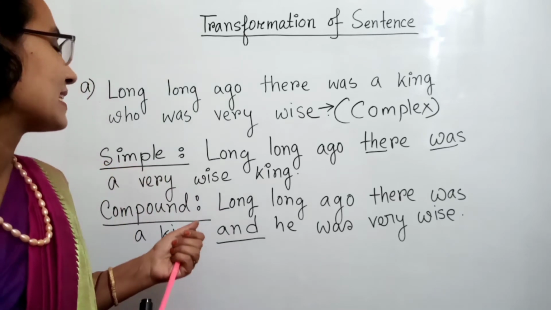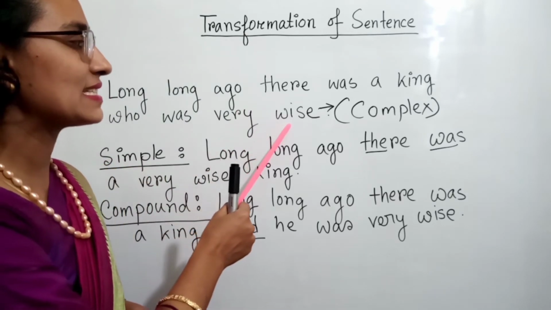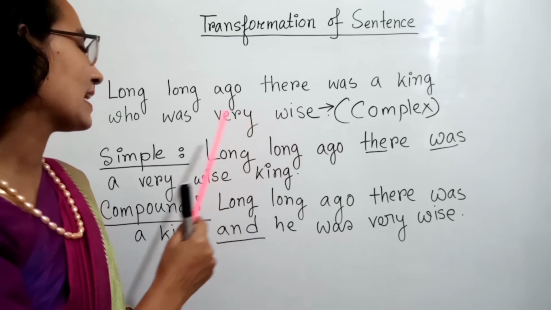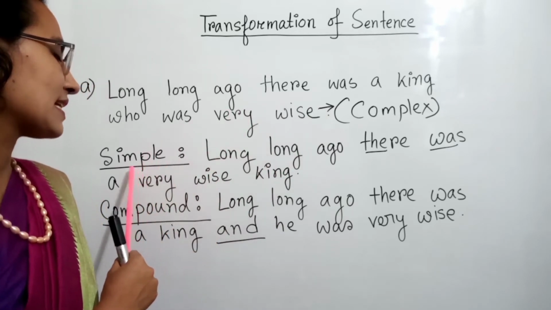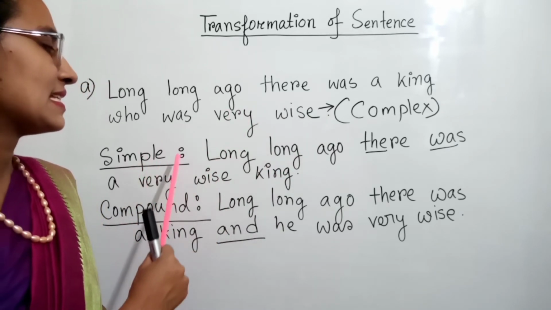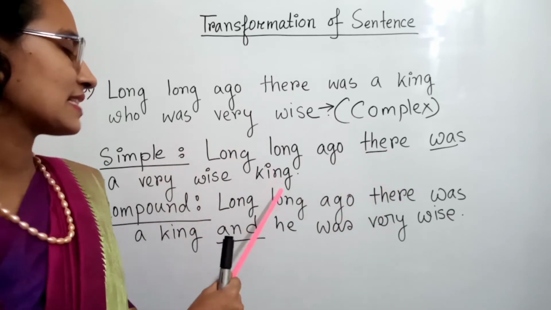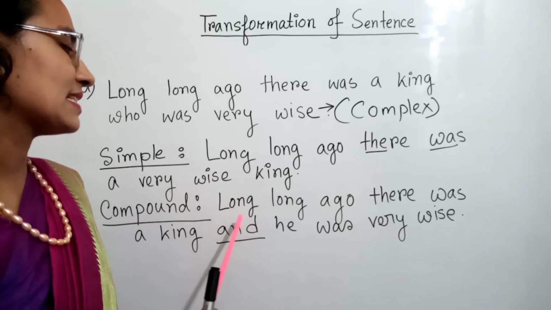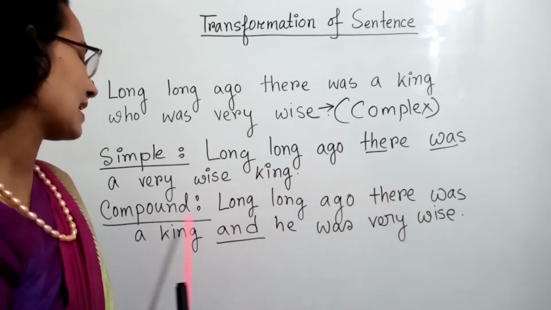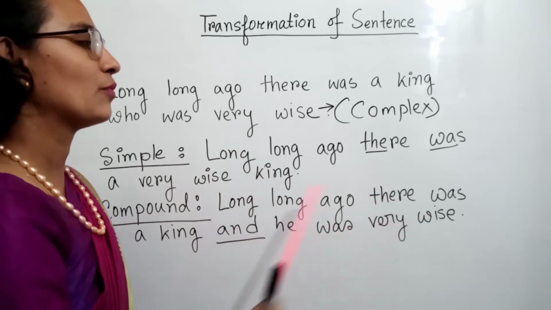So my sentence was a complex sentence. From a complex sentence we can change it into a simple sentence and a compound sentence. Simple sentence is, long, long ago there was a very wise king, and compound sentence is, long, long ago there was a king and he was very wise.